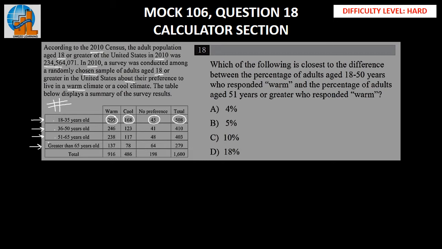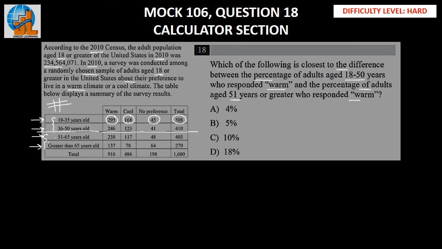Now let's go to a question which says, which of the following is closest to the difference between the percentage of adults aged 18 to 50 who responded warm and the percentage of adults aged 51 years or greater who responded warm. Now all we have to do is divide this table into two parts. So this table has been divided from here.